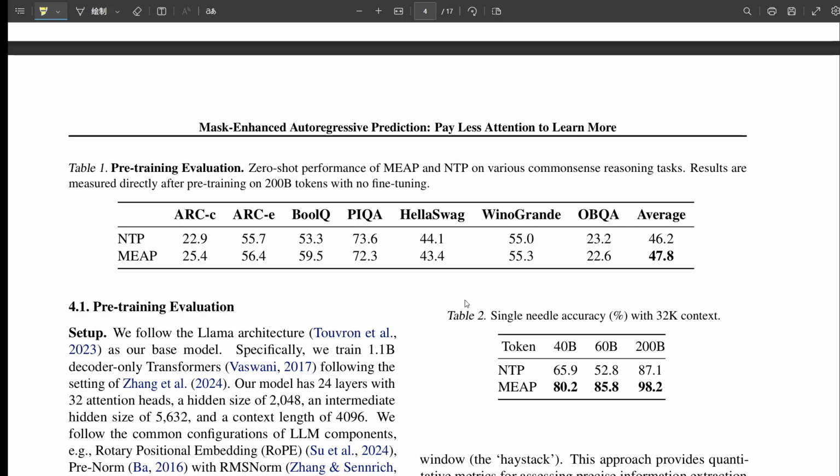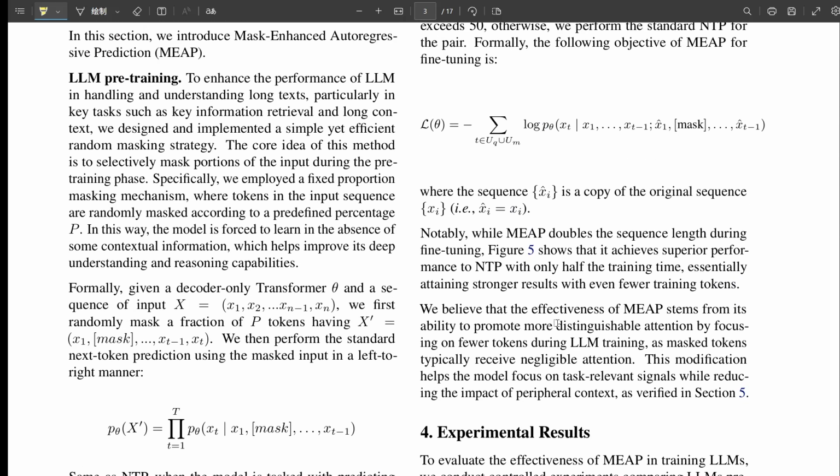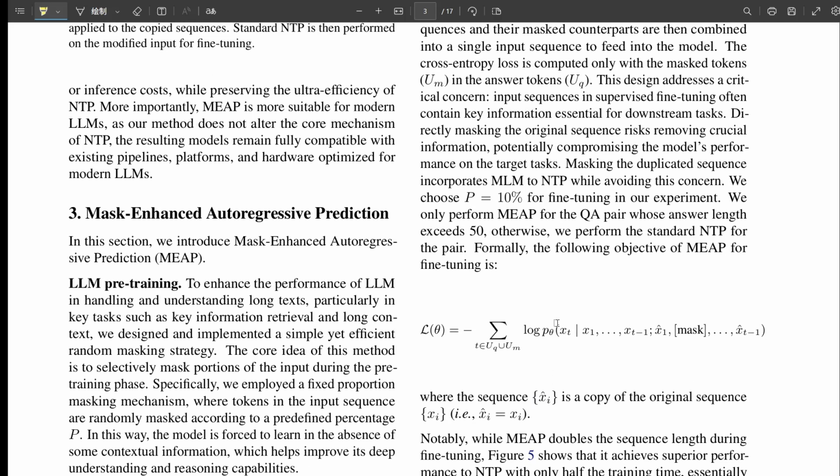For supervised fine-tuning, particularly tasks like question answering, they actually duplicate the training example. So you feed the model the original sequence, question, full context, answer, and then you append a copy of that same sequence, but in the copy, you apply random masking, maybe a bit less, like 10%. Okay, hold on. So the input is original Q plus context plus A, followed by masked Q plus context plus A. That's double the length. It is double the length for that step, yes.